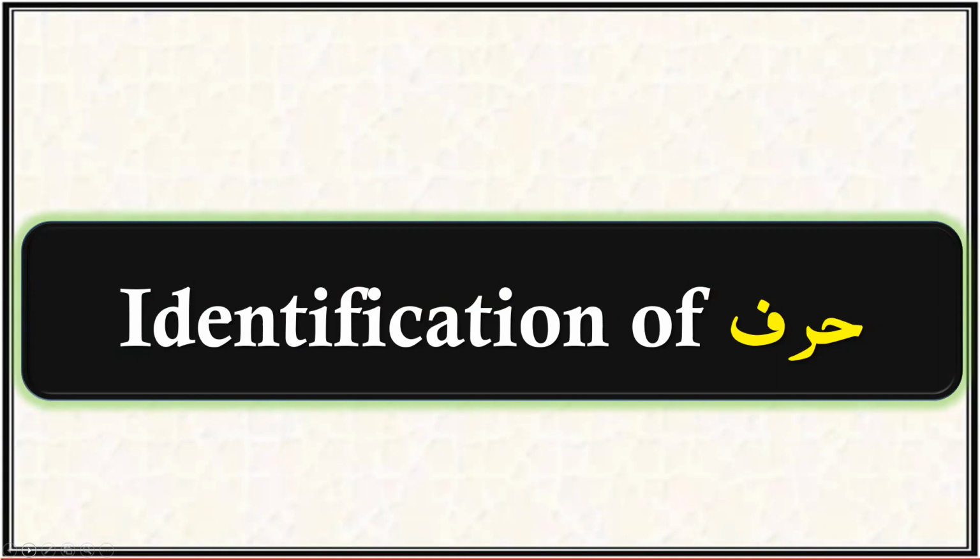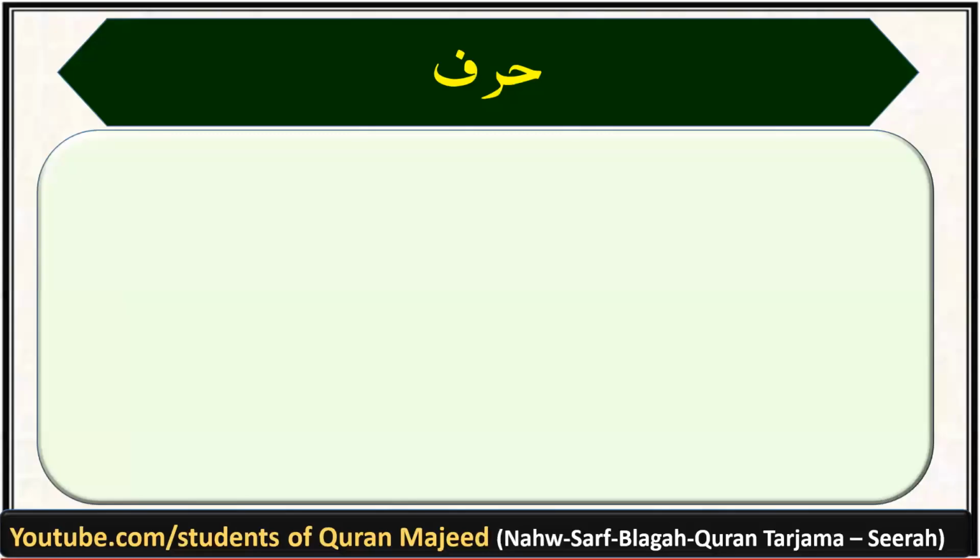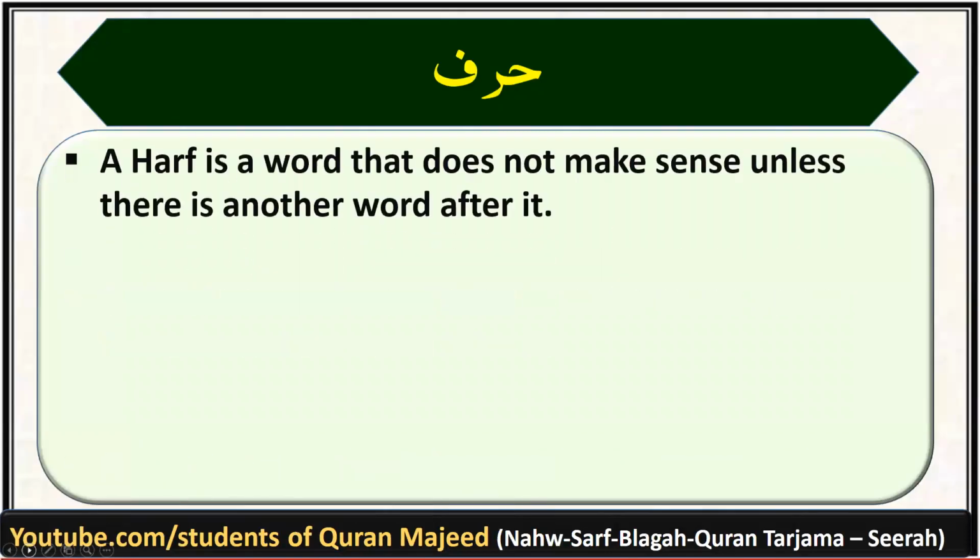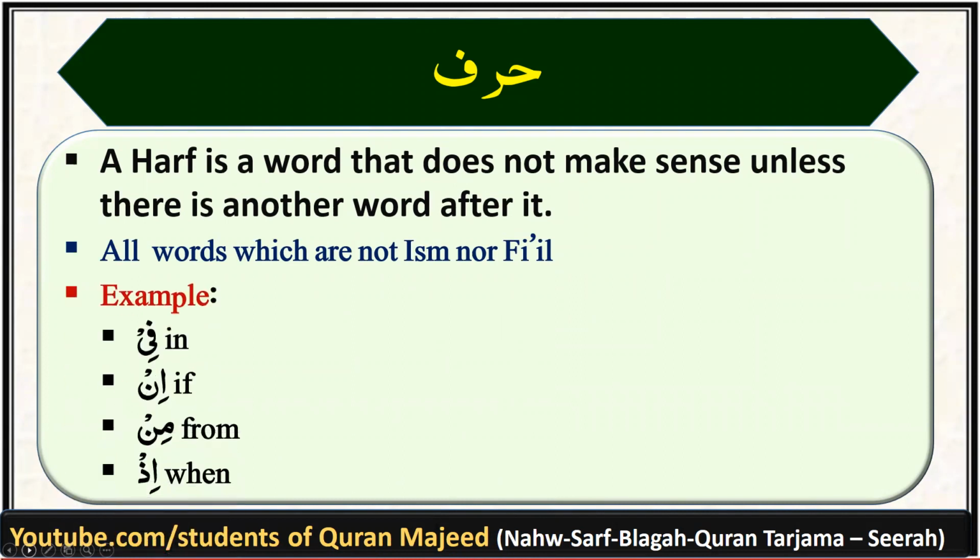Now, the last classification of Quranic words is harf. Let's recall the definition of a harf. Harf is a word that does not make sense unless there is another word after it. In simplest terms, we can say all words which are neither ism nor fail can be categorized as huruf. Examples are fi, which means in; in, which means if; min, which means from; idh, which means when.